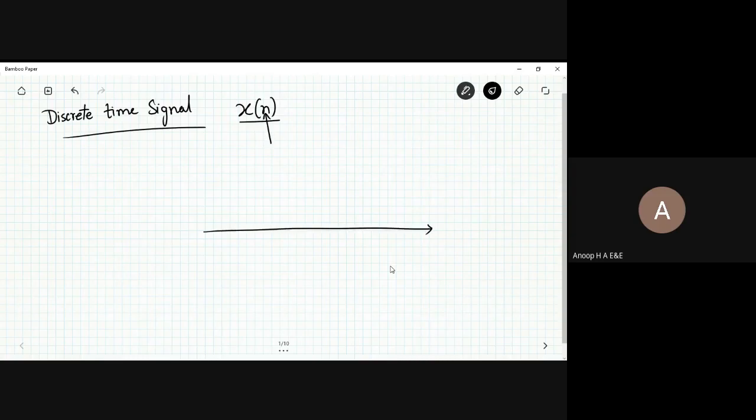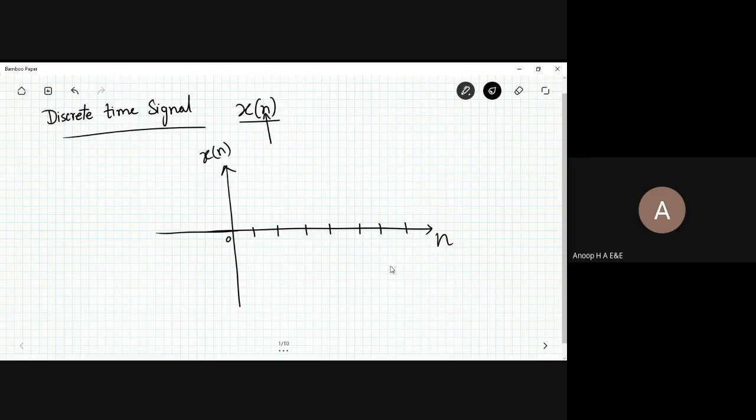On the x-axis, I plot with respect to small n, and x of n is the signal that is present. Here you are not having any decimal values, but you are having values in terms of whole numbers.